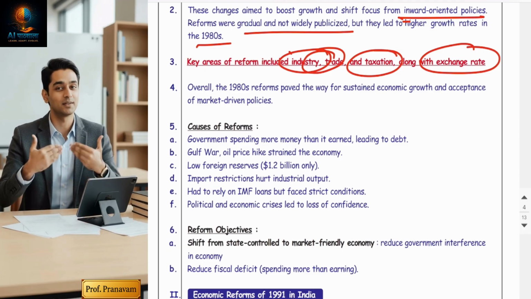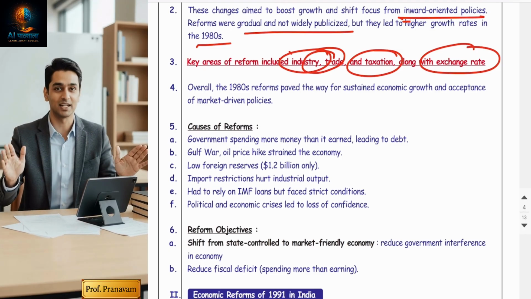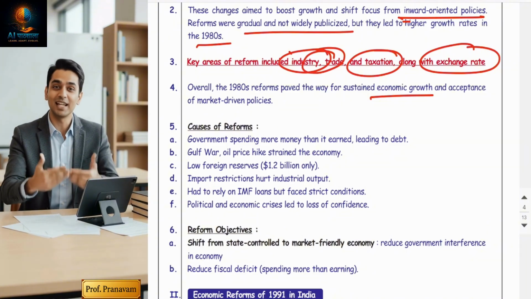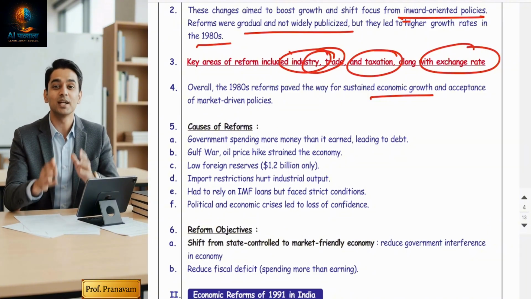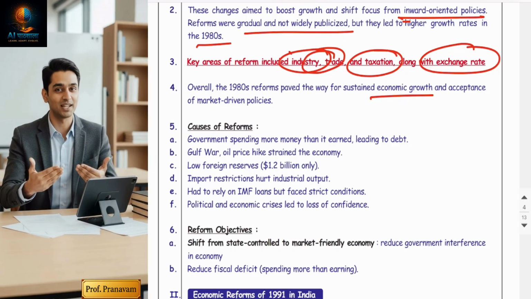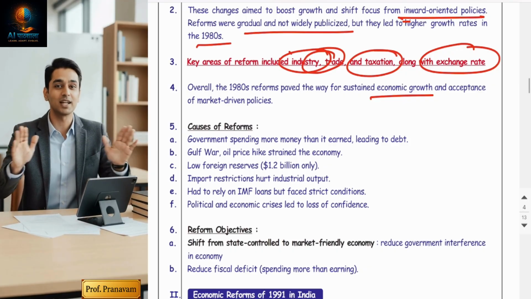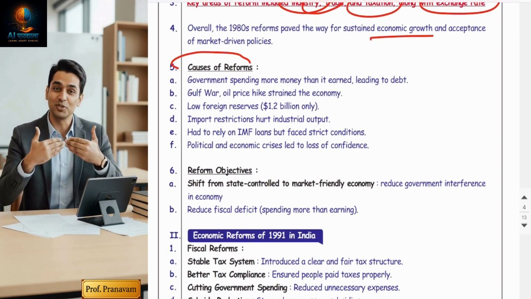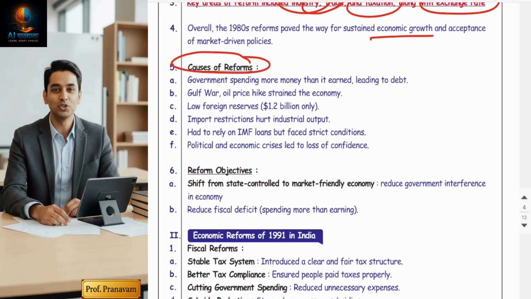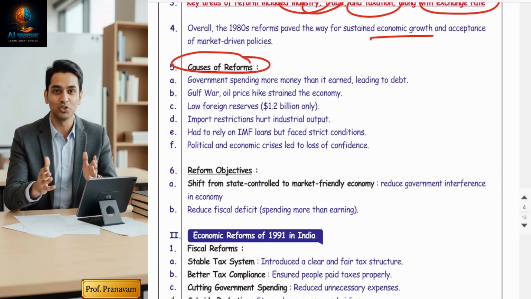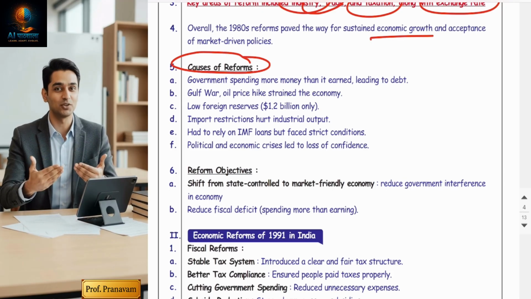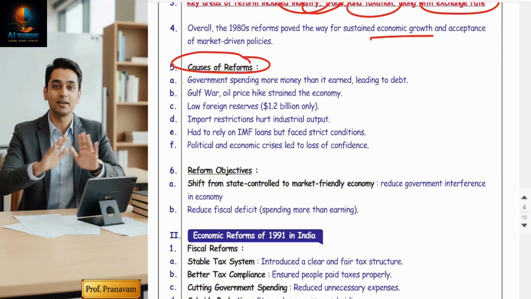Now, guys, you can understand, reforms did not come by choice. They came because of serious economic pressure. You can say that, guys, need is always the mother of innovation. That same thing happened with the Indian government. Now, let's understand the causes of reforms. What was the need? It was not by choice, it was forced.